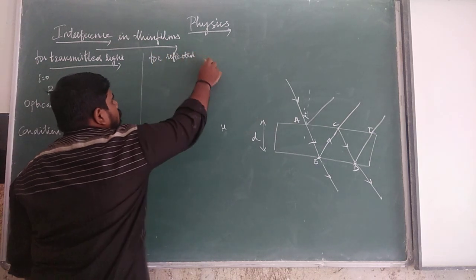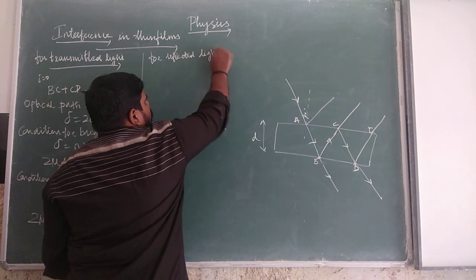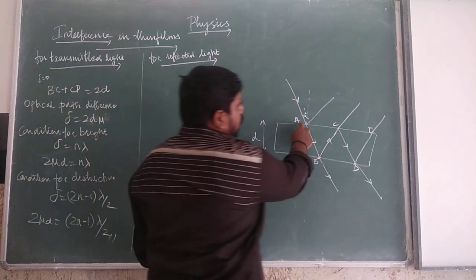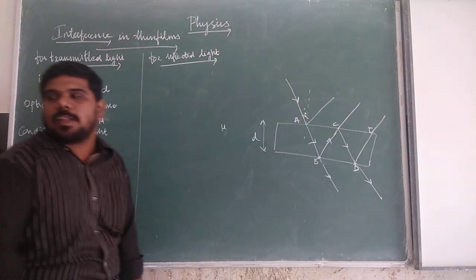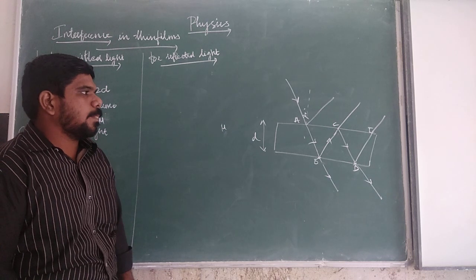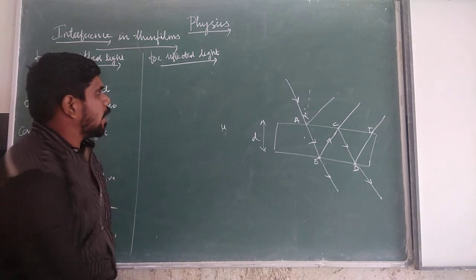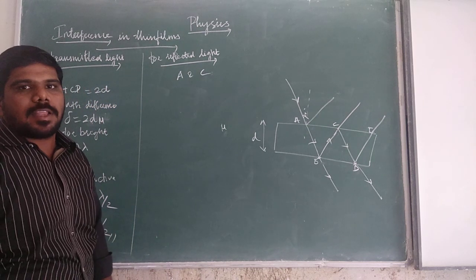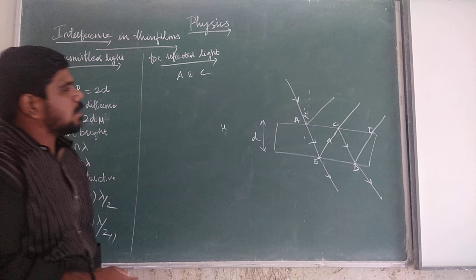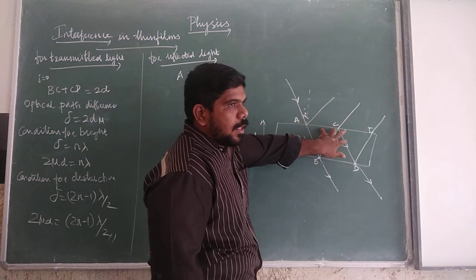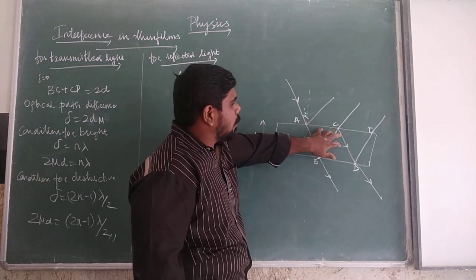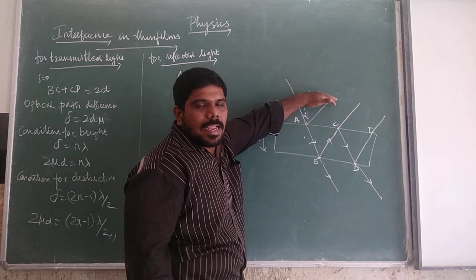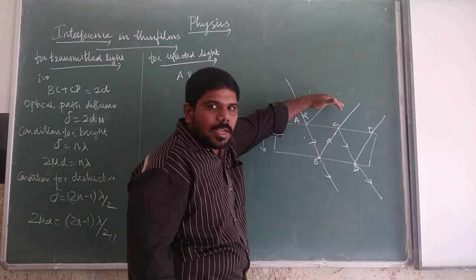So for the reflected light, the light will be moving from junction A to C. Here we take junction A and C. For junction A and C, the light will be moving from a denser medium to a rarer medium.